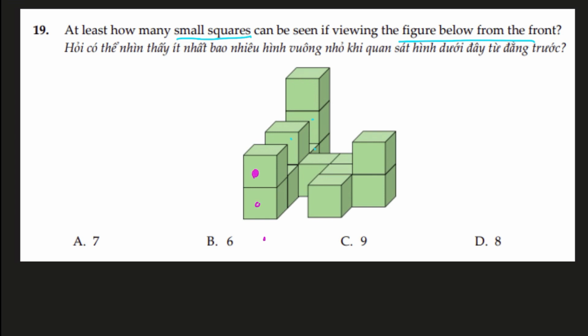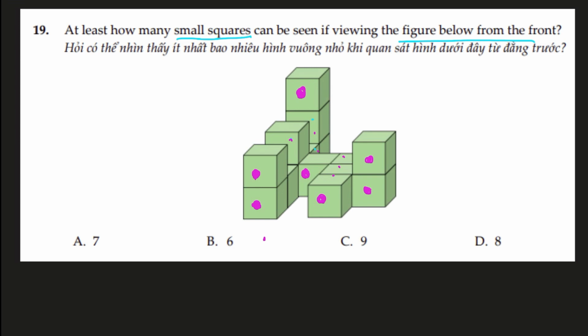If I look from here, I will definitely see these two squares. They are right in the front, but the block below will be hidden. The 2 blocks behind them will be hidden, and what I will be able to see behind them is the top one. Alright, so this is the square that would still be visible from the front. Now looking at the second column, this will be visible. This is not hidden by any of the other blocks. And looking at the other one, we can see the first square, but all the other blocks will be hidden behind it. Now looking at the last row, these two will be visible, but nothing else.